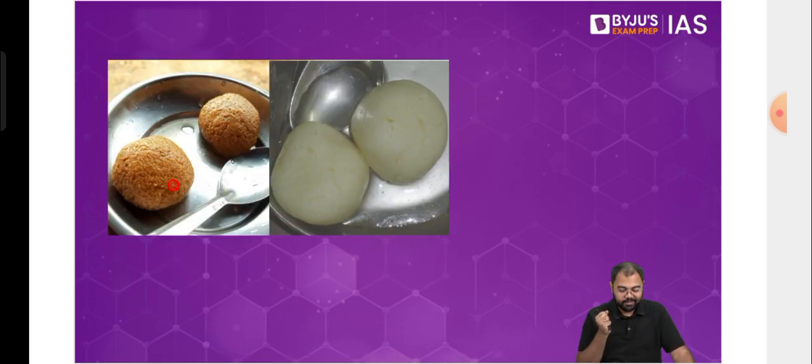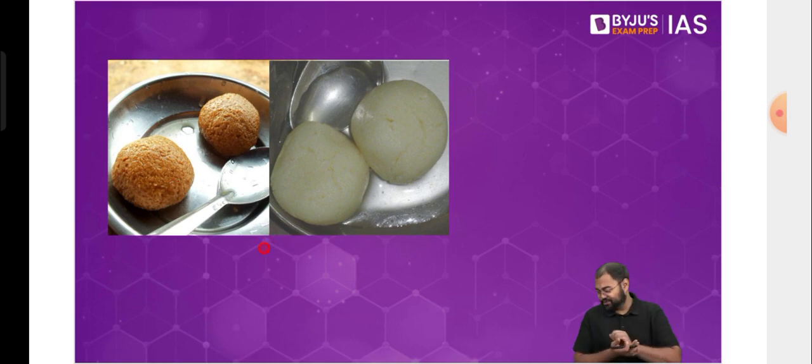A very simple example, and also a controversy between Odisha and West Bengal: Rasgulla. In case of Rasgulla, there has been a controversy: should Rasgulla, or Rossogolla as you call it in Bengal, belong to West Bengal, or should it belong to Odisha? So there is one controversy here that has happened because of the origin, because of the history. And when we go back in history, we trace back to two different forms of this Rasgulla. One where the origin is in Odisha, and one where the origin is in West Bengal. And this is a very controversial topic.